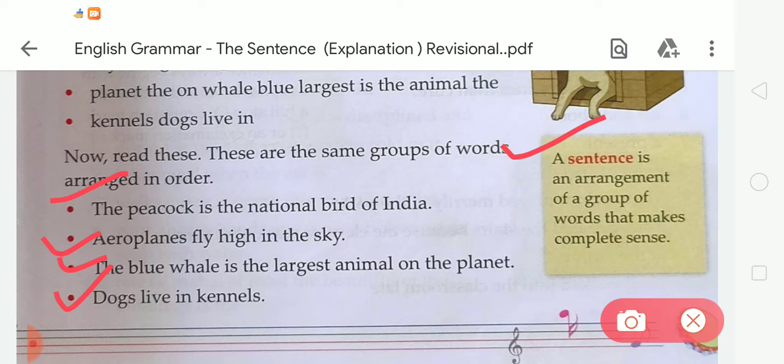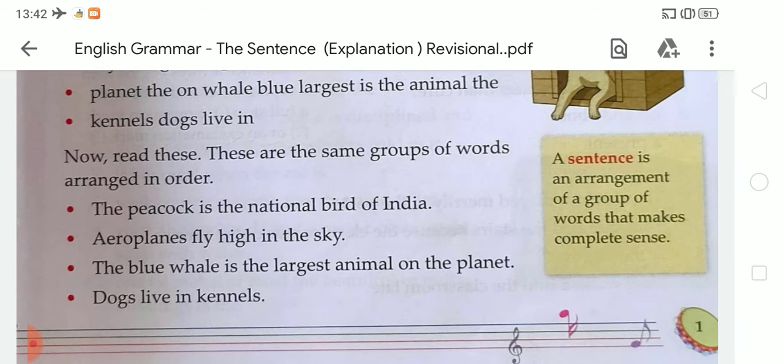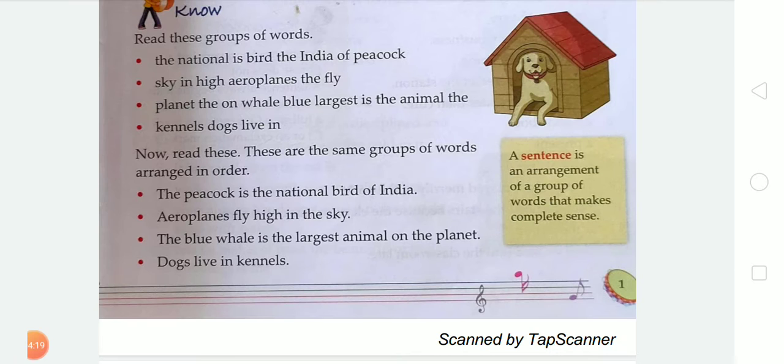But you must remember that a sentence is an arrangement of a group of words that makes complete sense. First of all, we have to check the arrangement of words. I hope it is clear to you what a sentence is, so you must remember the definition of a sentence.